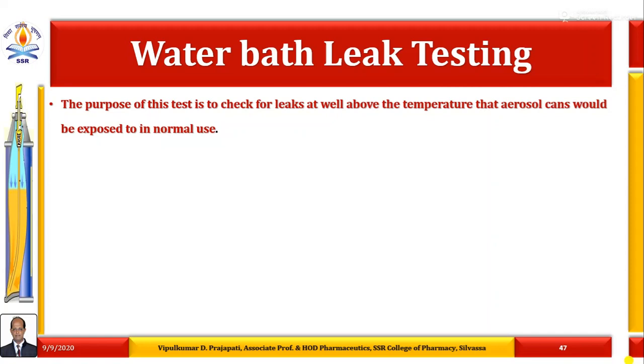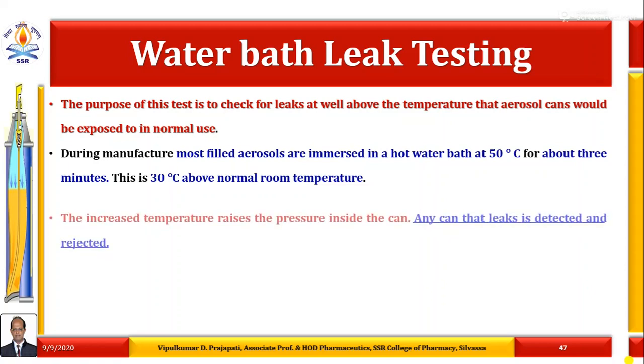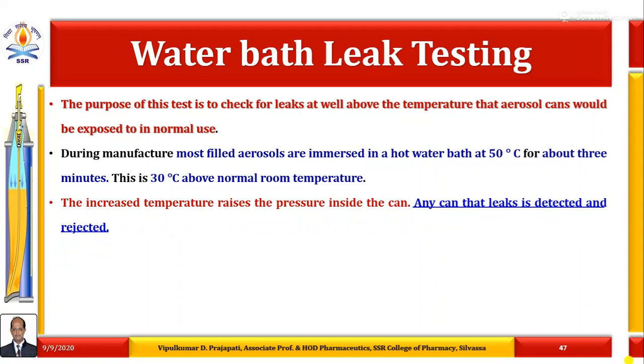The purpose of this test is to check for leaks at the valve above the temperature that aerosol cans would be exposed to in normal use. So in different filling methods, after the filling methods, it is followed by leak checking. During manufacture, most filled aerosols are immersed in a hot water bath at 50 degrees Celsius for about 3 minutes. This is 30 degrees Celsius above normal room temperature. The increased temperature raises the pressure inside the can. Any can that leaks is detected and rejected.